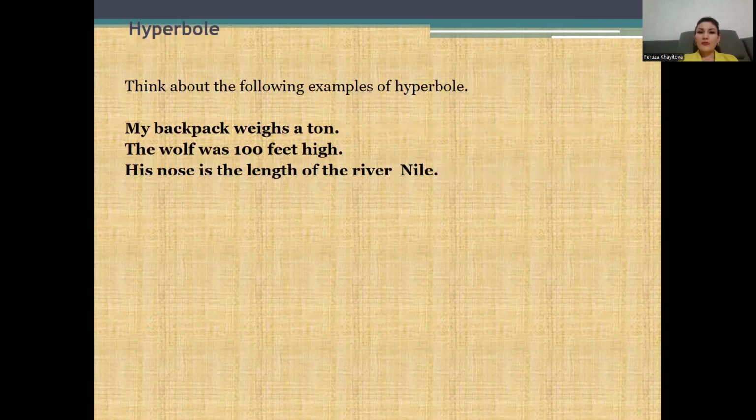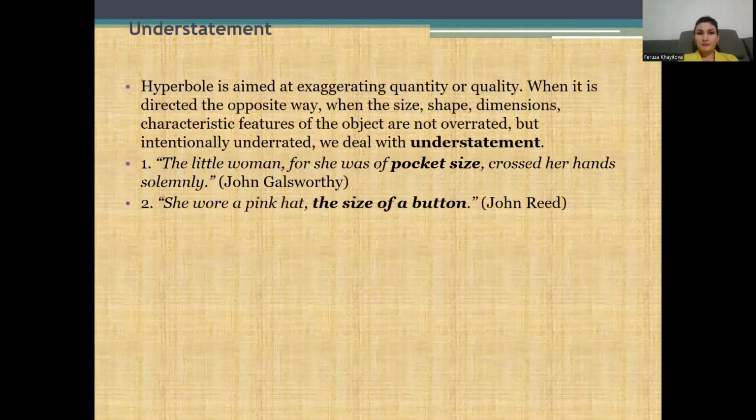Hyperbole. Think about the following examples of hyperbole. My backpack weighs a ton. The wolf was 100 feet high. His nose is the length of the river Nile. It's hyperbole: weighs a ton, 100 feet high, length of the river Nile. It's an exaggerated meaning. The next device is about understatement.